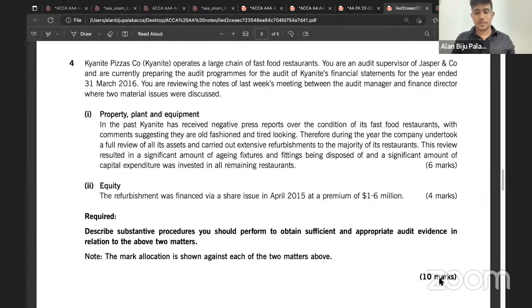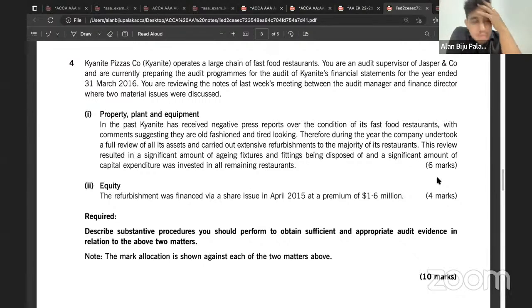Done? So what have they mentioned there? So they have just asked us a general requirement. Describe the substantive procedure you should perform to obtain sufficient appropriate audit evidence in relation to the above two matters.